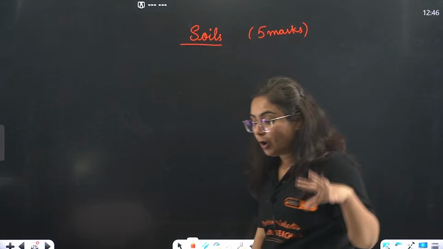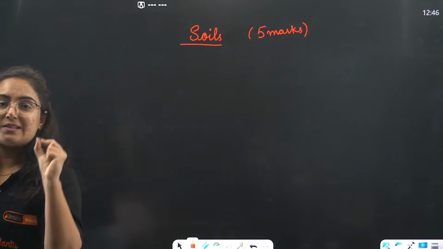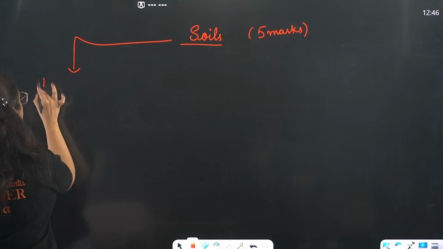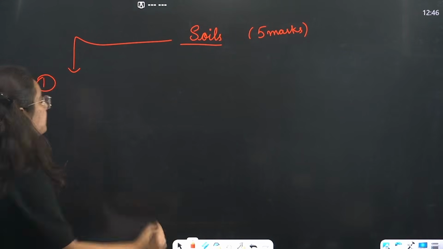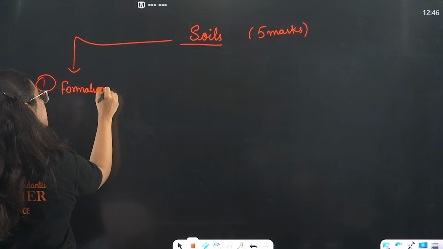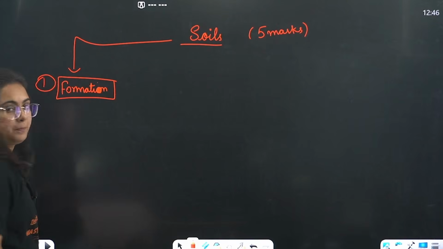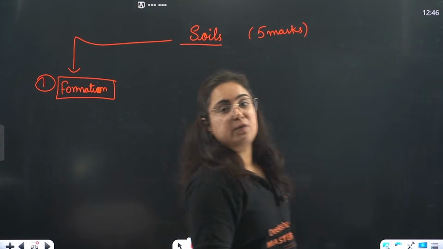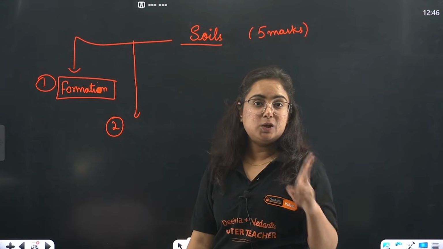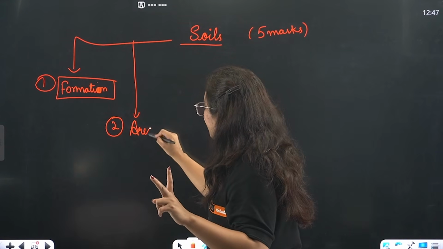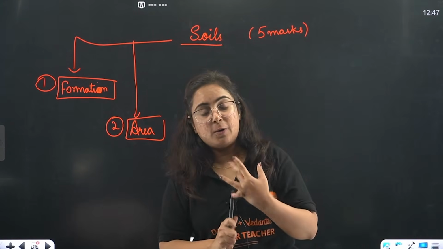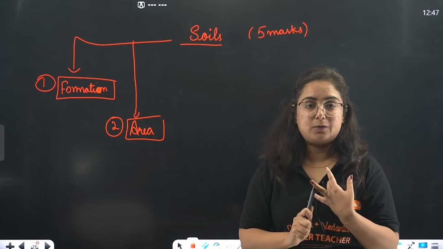So when we talk about soil, we will be talking on the basis of certain parameters or classification. Point number 1, which you will also write in your answer, is formation of the soil, that is how your soil is formed. Once you know how your soil is formed, the second thing you have to do is where your soil is found, that means the area.